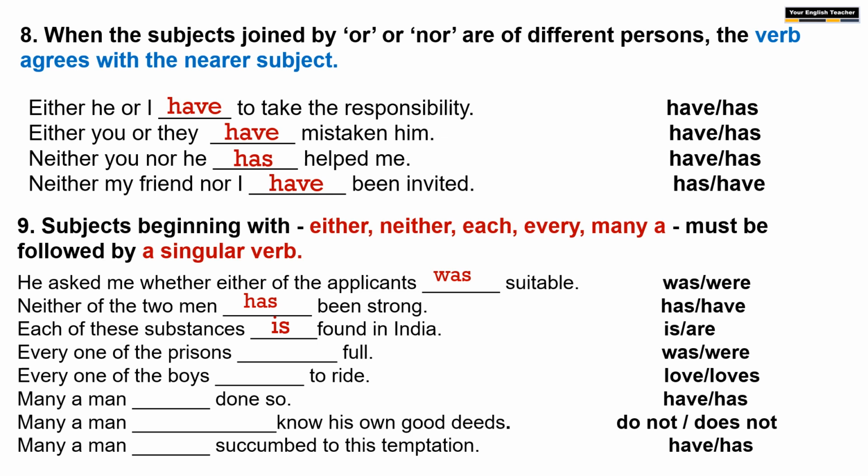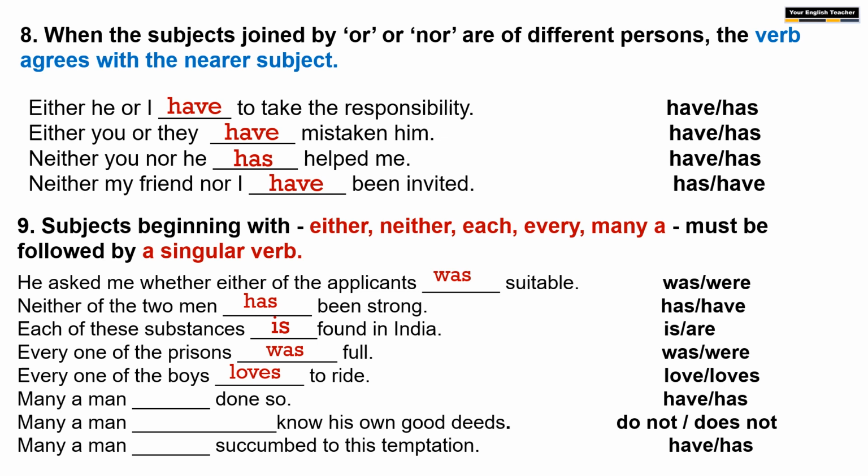Next, every one of the prisons. See, it is beginning with every. Every one of these prisons. So here singular verb, so was. Every one of the prisons was full. Every one of the boys. Again singular. Love or loves is the option. So the singular verb is loves.